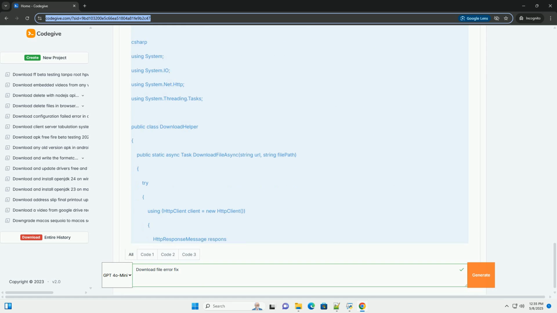File corruption. After the download completes, consider verifying the file's integrity using a checksum, for example MD5 or SHA-256. The server should provide the checksum, which you can then compare to the checksum calculated on the downloaded file. Content type mismatch. If the content type header is incorrect, the browser might not know how to handle the file. Try to handle the file data manually by creating a blob object and then creating a download link.